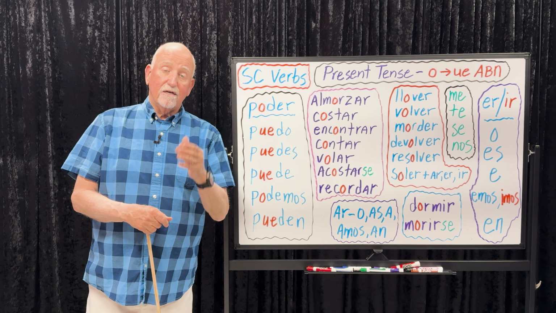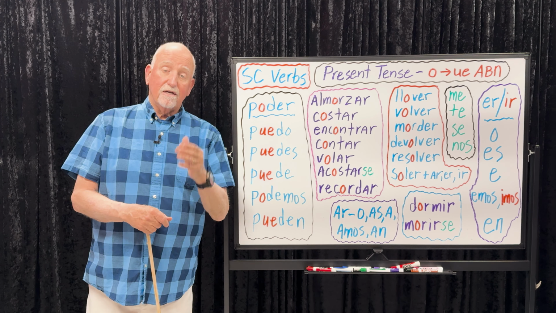Gracias por estar aquí. We're on our journey through the present tense. This is part 6 of 8. We're looking at stem changing verbs again. This time the O in the stem will change to UE. Where will it change? A, B, N, all but the nosotros.